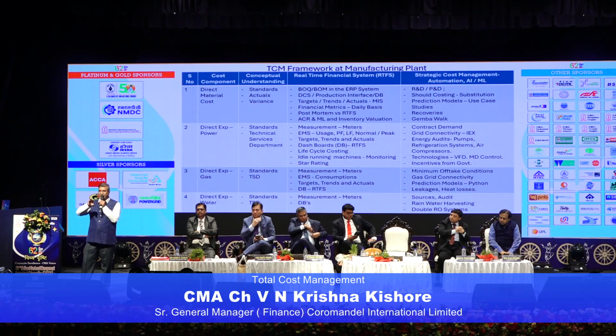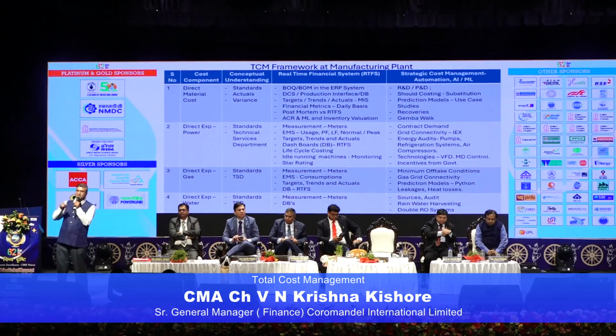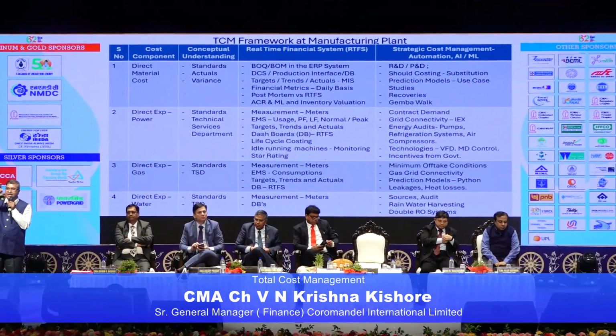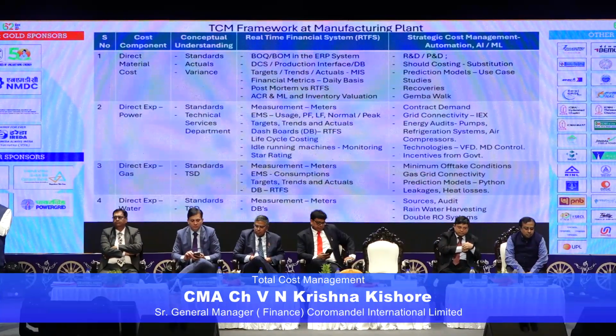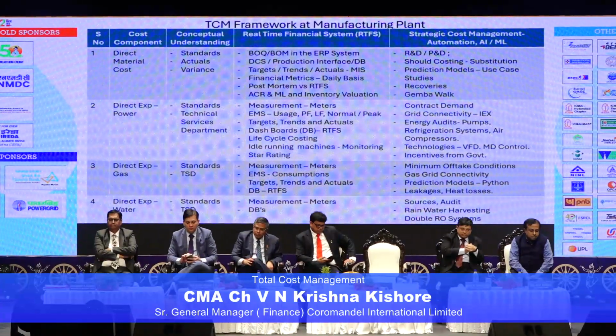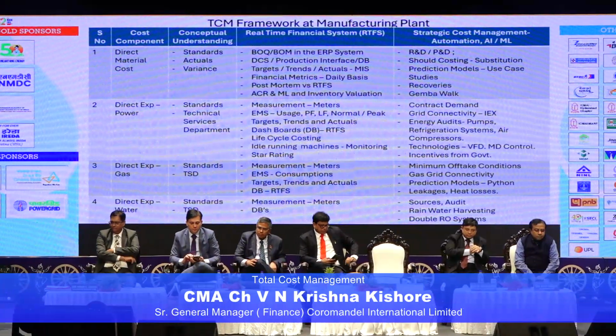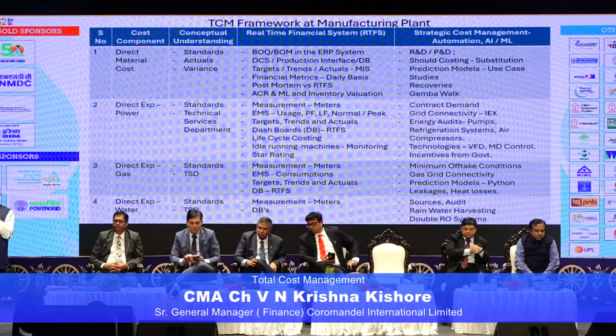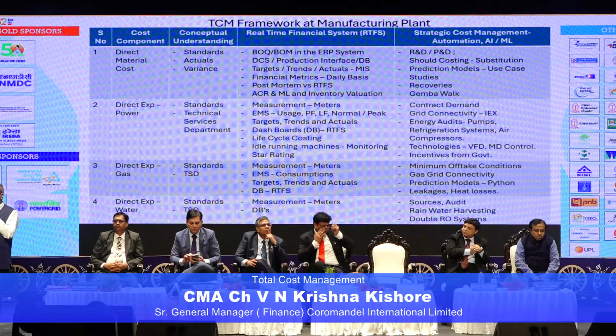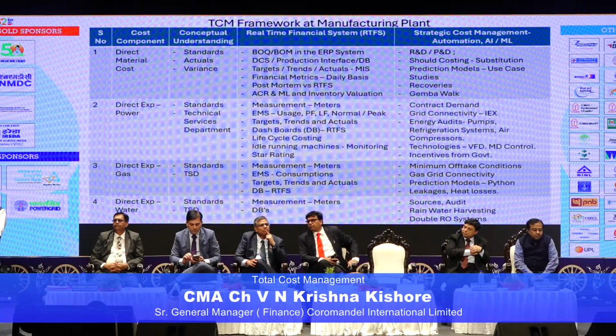Similarly, you can have an EMS, energy management system. I will tell you the use of this energy management system. If you have the trends for each hour, in one of the hours you may not have production, but the graph still goes high, the spike goes high. That means some idleness is going on. Even in your houses, most of the time some people do not switch off the lights. That is all idle time. In the case of organizations, it will be a very big amount. Even in the case of your houses, we need to have control over that.